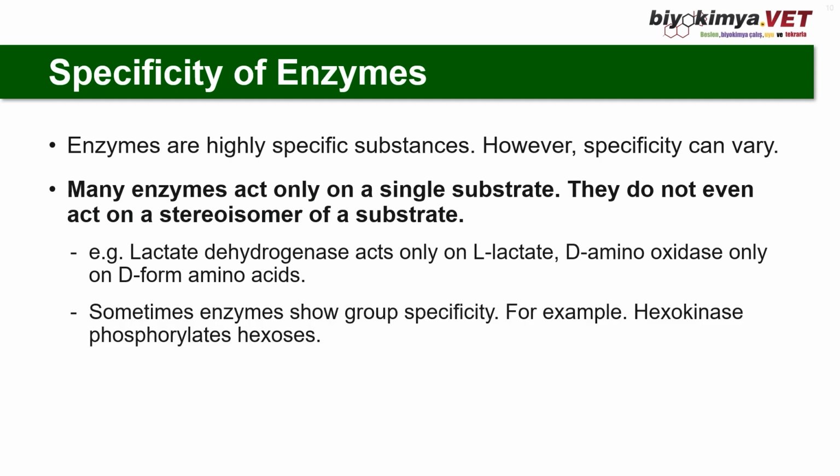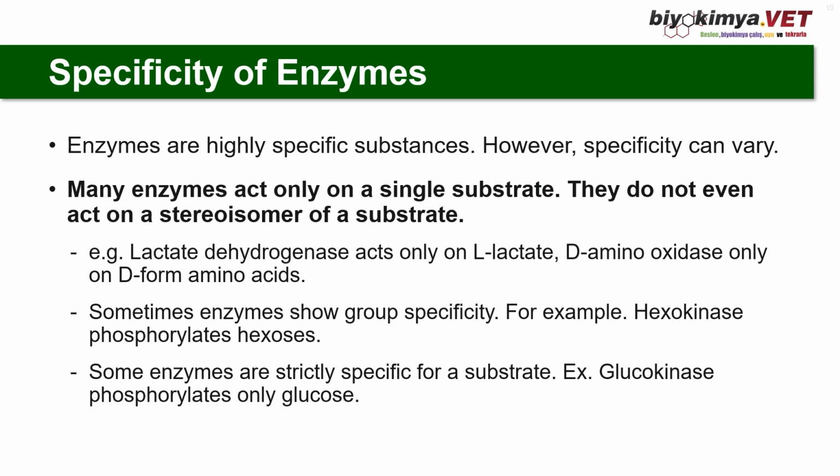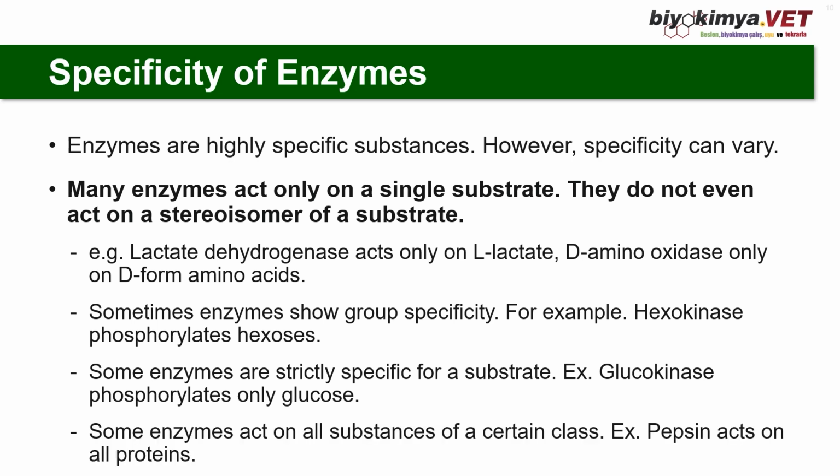Sometimes enzymes show group specificity. For example, hexokinase phosphorylates all hexoses, which are galactose, glucose, and mannose. Some enzymes are strictly specific for a substrate. For example, glucokinase phosphorylates only glucose, not fructose. Another example is galactokinase, which phosphorylates only galactose, not glucose. And some enzymes act on all substances of a certain class of compounds, such as pepsin, which acts on all proteins.